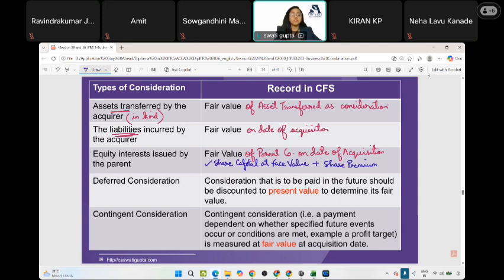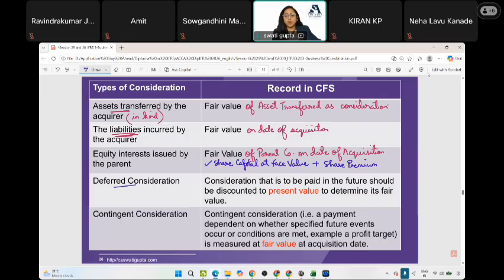The point is, if shares are issued, we will have to take the fair value of the parent company, the issuer company. Many a time they will give you the fair value, the market value, of both parent and subsidiary. We have to be careful and use wisely the fair value of the issuer company, the parent company.